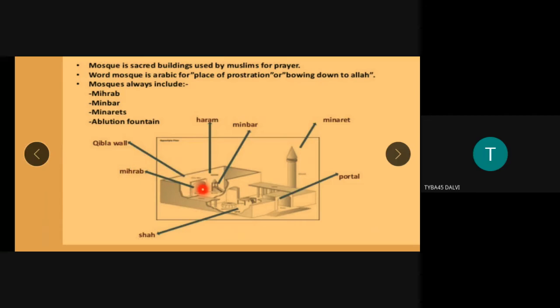This mihrab is a cavity on the Qibla wall, again indicating the same thing, the direction of Mecca, because it is important that the mihrab is the ornamented part. Okay, so it is not a simple arch. This is not the simple arch. This is an ornamented arch, and highly decorative.